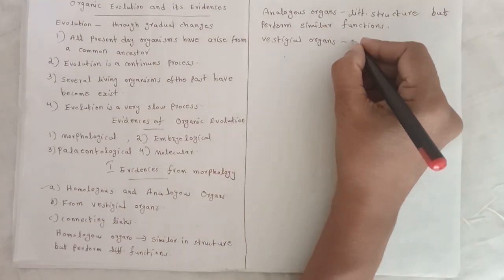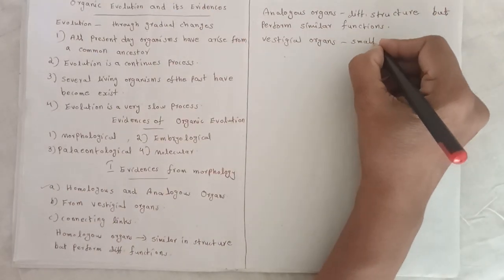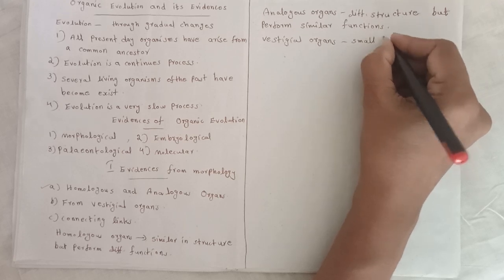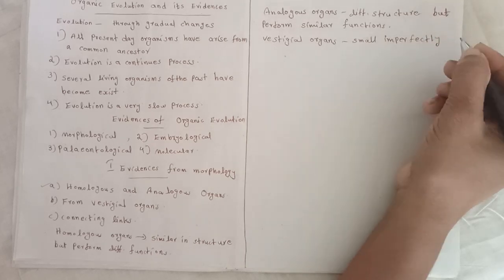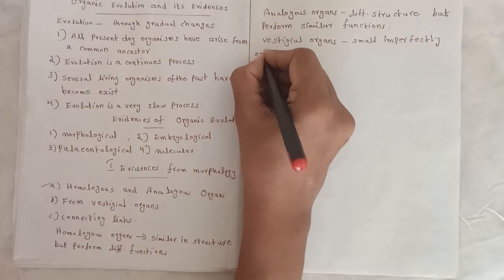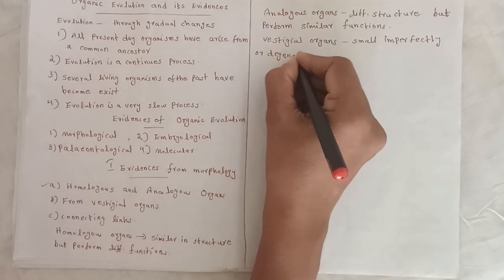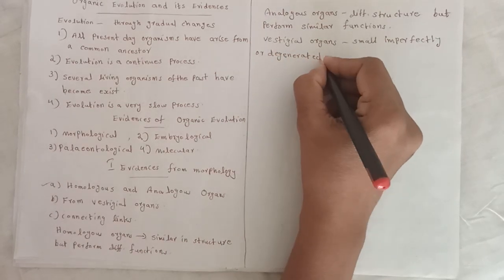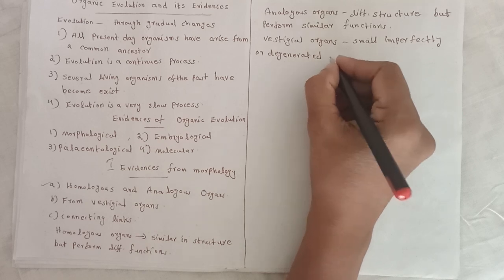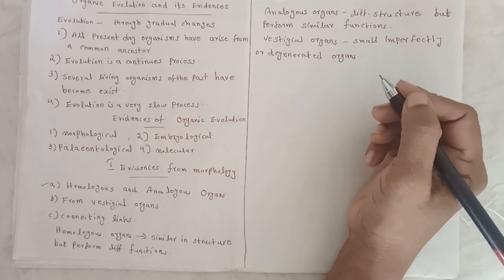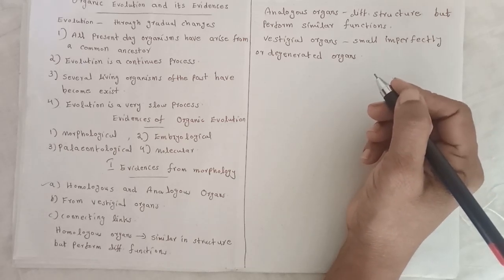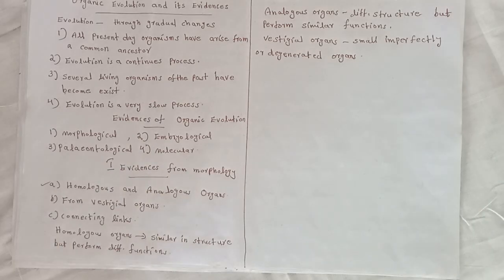Vestigial organs are small, imperfectly developed or degenerated organs. But these organs are complete and fully functional in their ancestors. Example: body hair in human male, wisdom tooth in human, vermiform appendix in human and tail vertebrae in human.